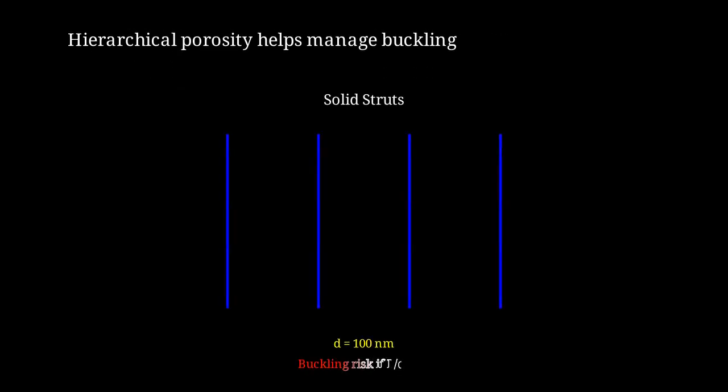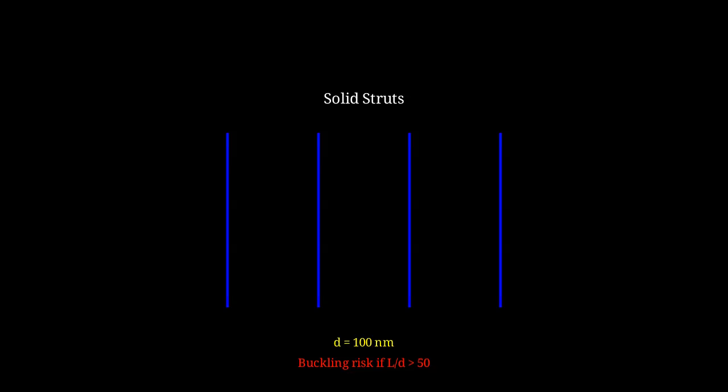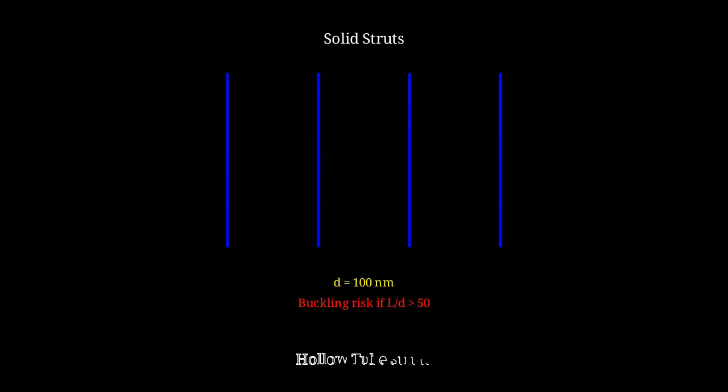With solid struts, buckling becomes a severe limitation when the slenderness ratio exceeds about 50. By making the struts hollow tubes, we maintain a high second moment of area while reducing mass. A hollow tube has much better buckling resistance per unit mass than a solid cylinder.